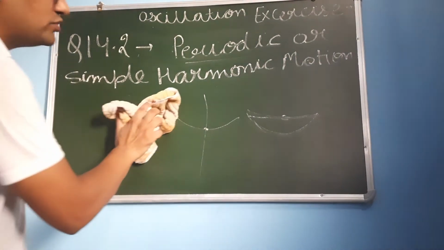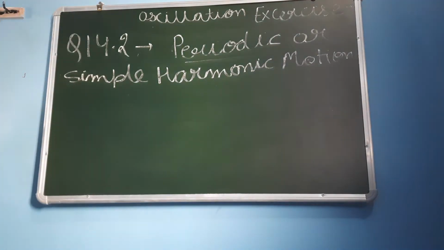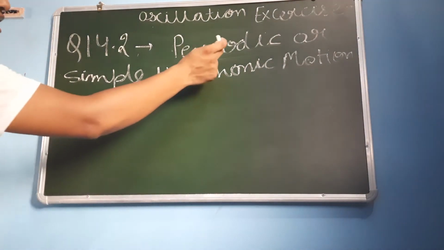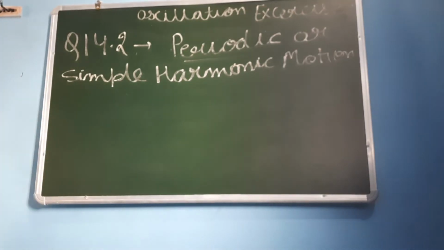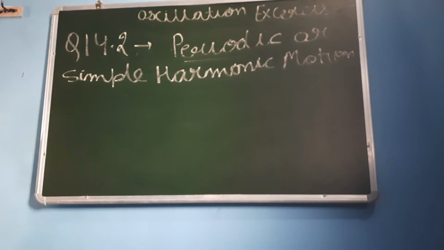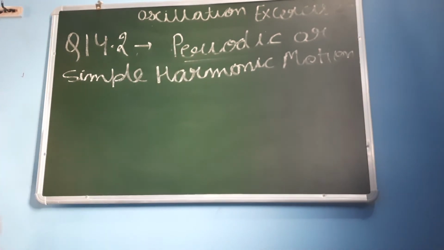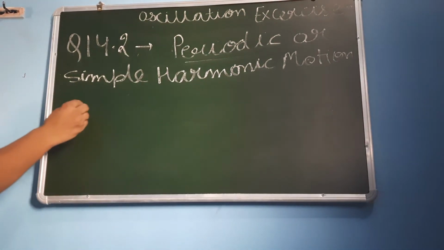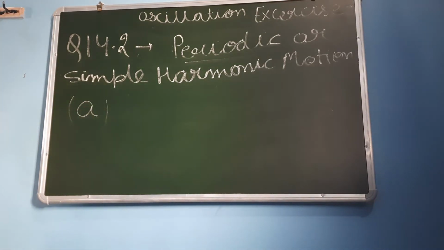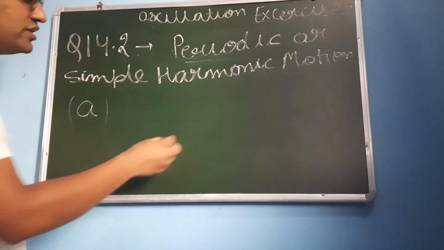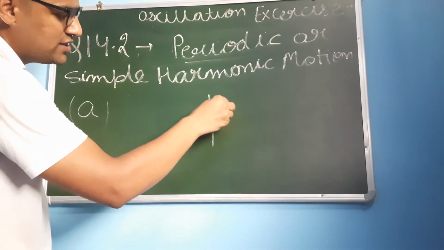So let's come to the examples which are given, where we have to show whether they are periodic, simple harmonic motion, or both. Simple harmonic motion will always be periodic motion, but it is not mandatory that periodic motion is also simple harmonic motion. Now the first part, A: the rotation of earth about its axis.